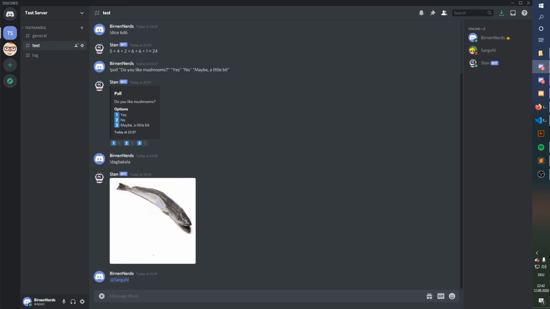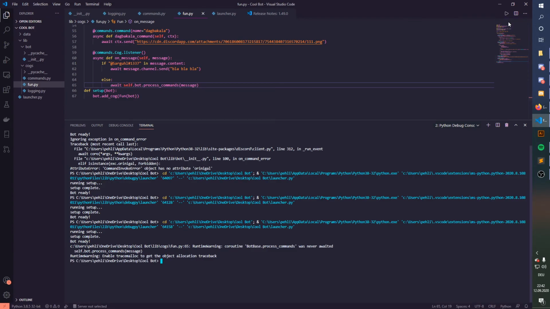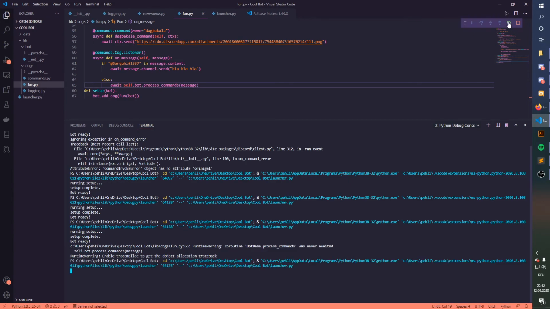Why isn't it giving me a traceback error? To get the allocation traceback. Process commands. Oh, yeah, right. It was never awaited. Okay, that might be the error.